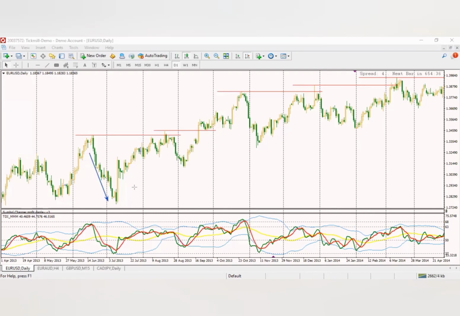The market went up, broke this structure, and gave us another low. Let me show it to you. This is a low. Why? Because this is a low, this is another low. So this one is lower than it, so we can call it lower low. Why? Because this low is lower than this. So we call this lower low.